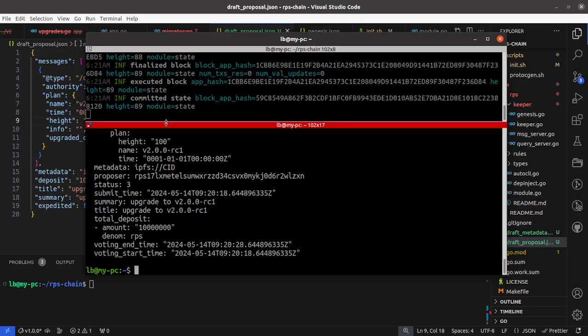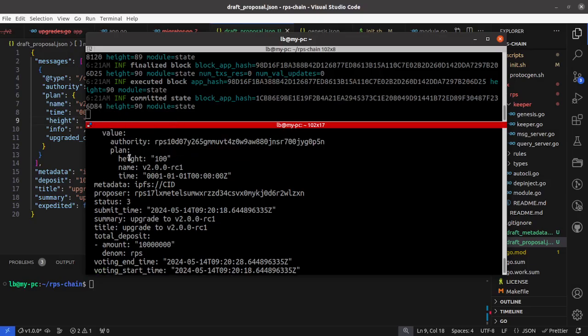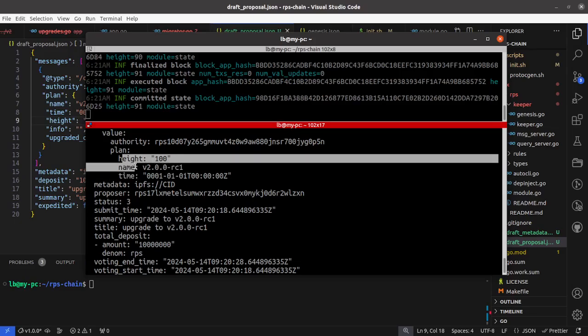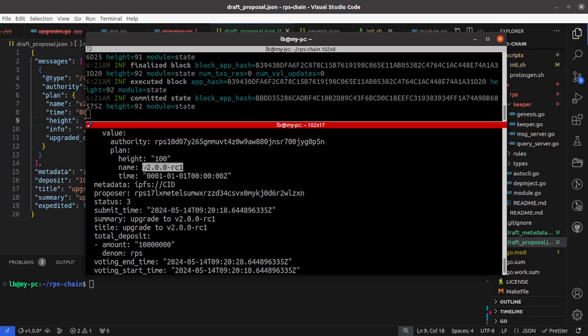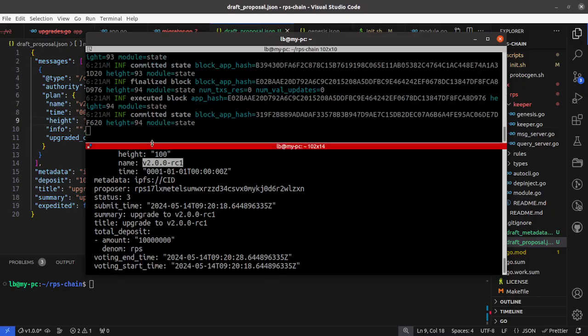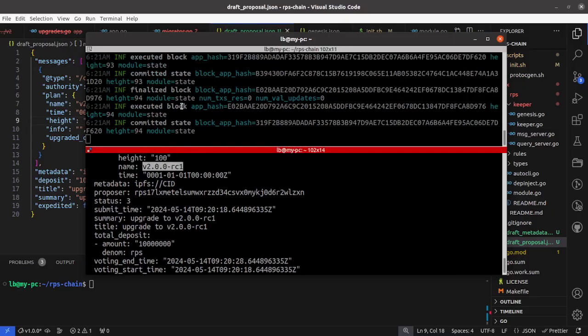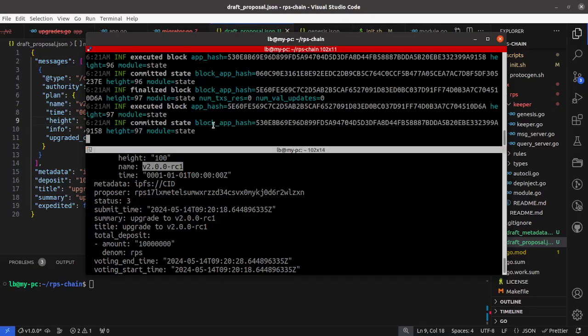So we have to wait until we reach the upgrade height. You see here we have a plan. At height 100, it would look for the upgrade handler with this name, and if it doesn't find it, in this case it will not find it because we are in B1. Remember, we don't have any upgrade logic there. So because it doesn't find it, the application will gracefully stop and will ask for the new binary to be downloaded, compiled, and start again the chain.